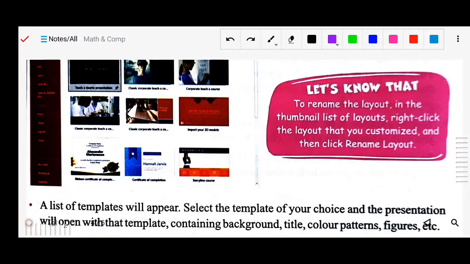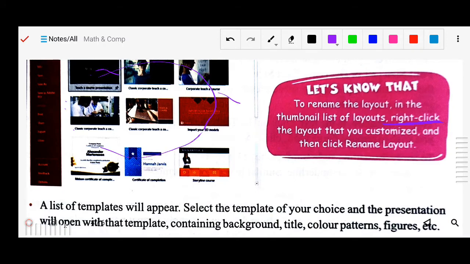Now you can see, to rename the layout in the thumbnail list of layouts, right click the layout that you customized and then rename the layout. Means you can rename your templates also, where you have done the customization. Simply right click on that particular template in this thumbnail view.